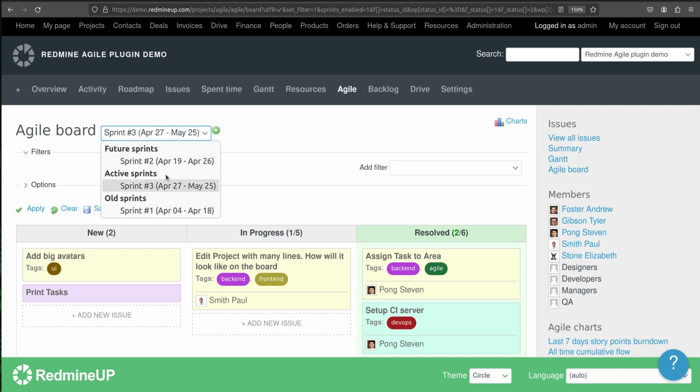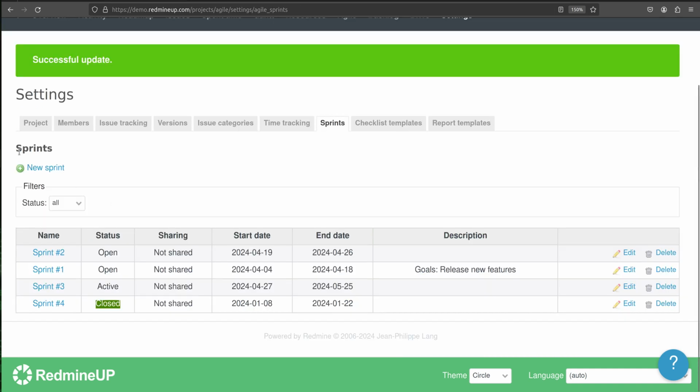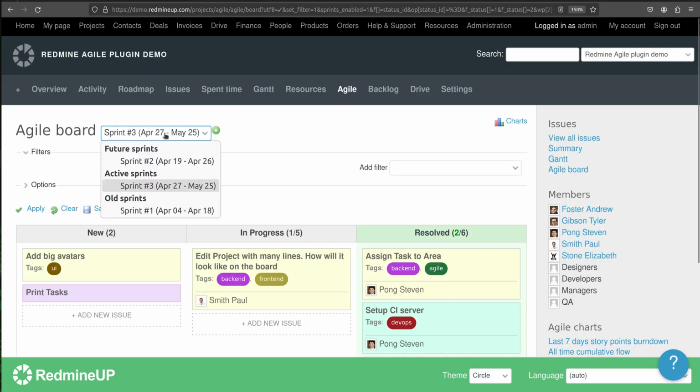All closed sprints can only be checked and edited in the project settings sprints tab, and they are not seen here because only the open sprints are seen here.